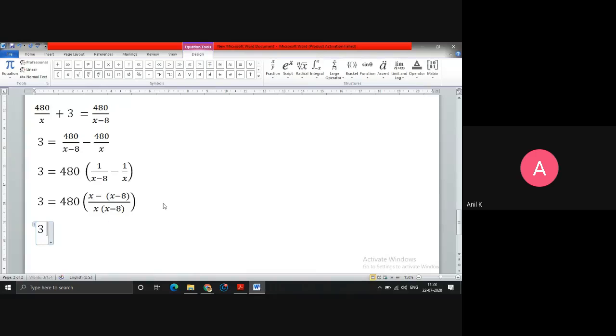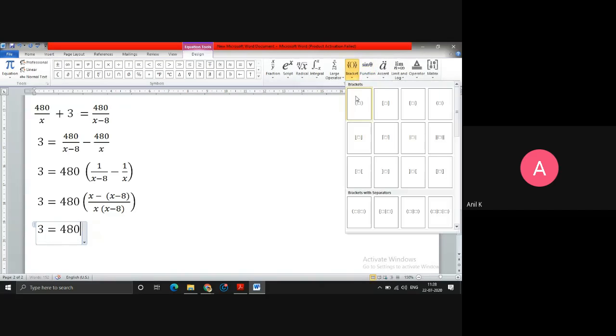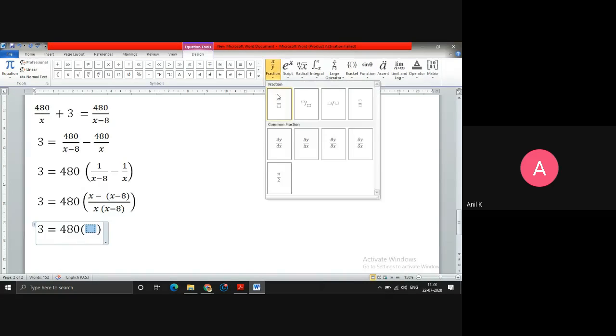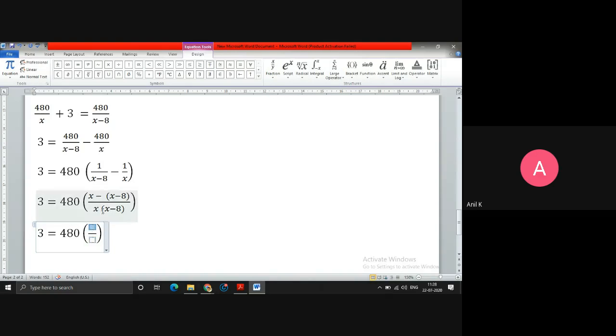So you will get 3 equals to, I am maintaining this 480 as is. In the denominator, if I simplify the numerator, both the terms will multiply with the minus sign. So I'll get minus into x is minus x, minus into minus will be plus 8. So x and x will get cancelled. We will be left with only 8.